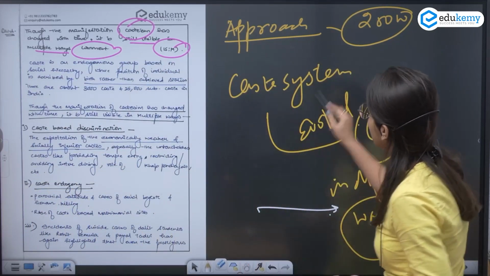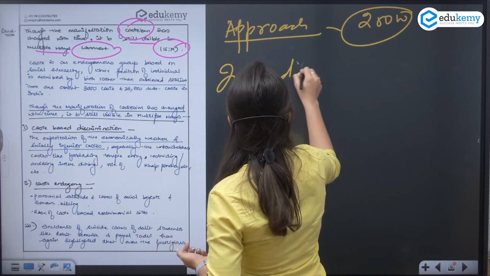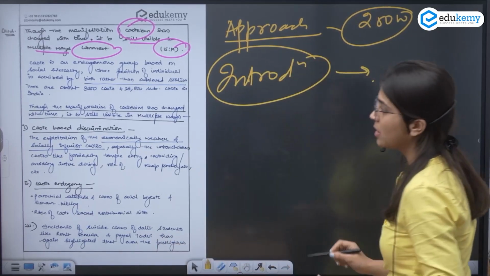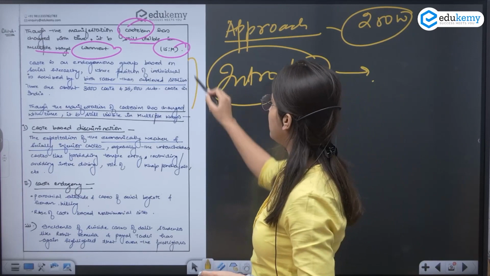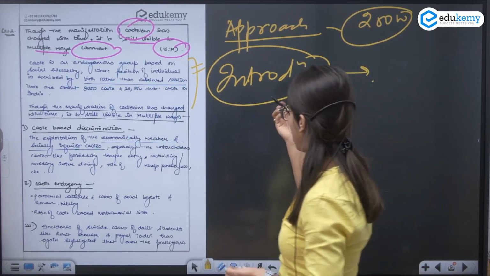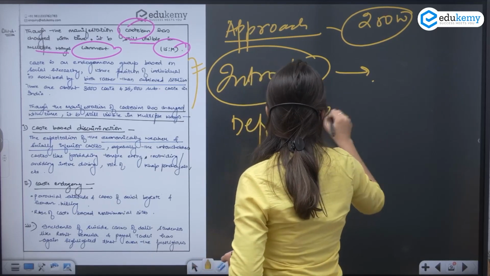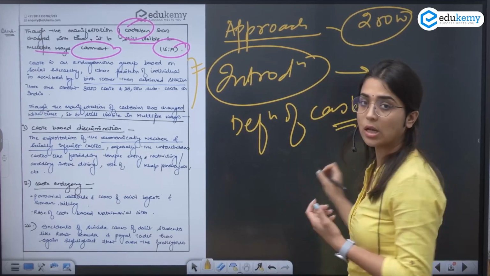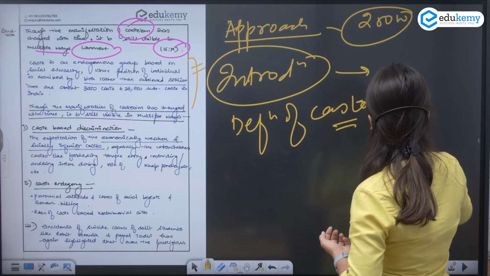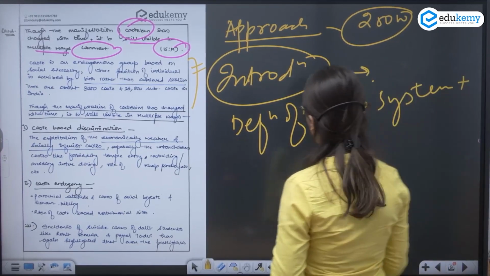Okay, we are going to take the introduction part first. See what I have done in my introduction. I have started my answer with the definition of caste: what is casteism or the caste system? Then I have added some facts.